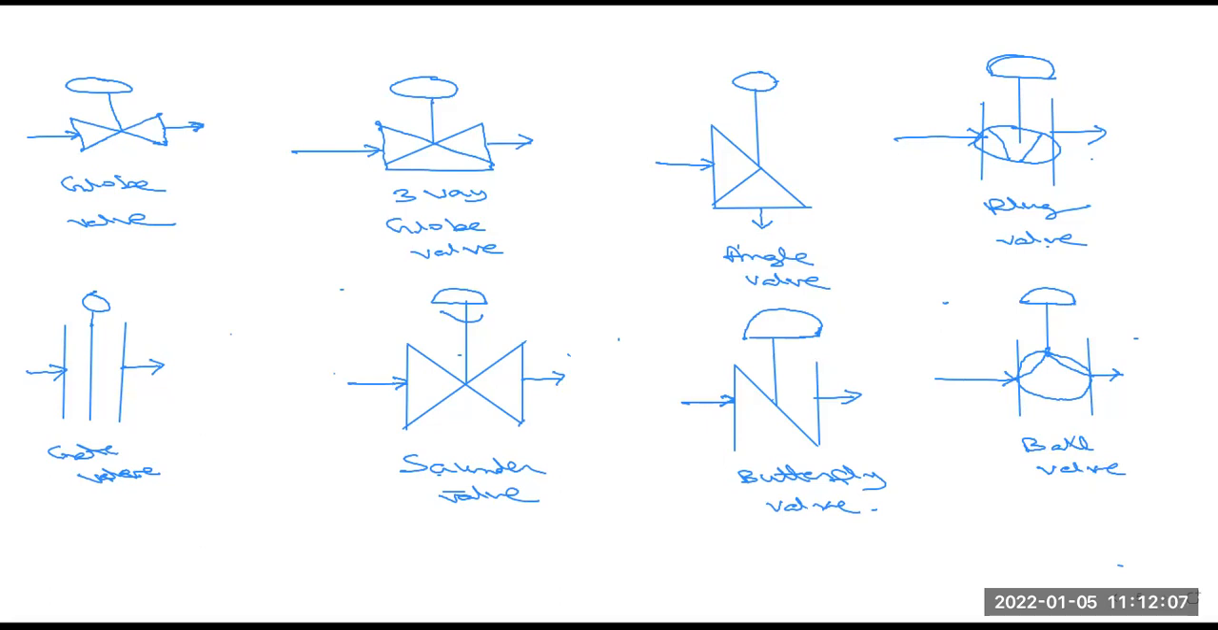Okay, so I am drawing the different types of valves. That is the globe type of valve, first one. Next, that is a three-way globe type of valve. Then we have to discuss the angle valve.